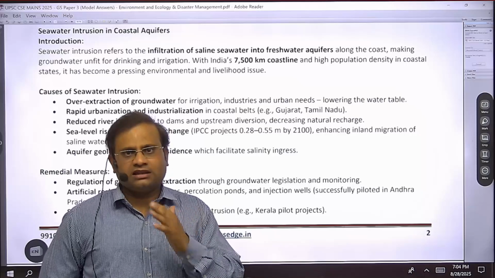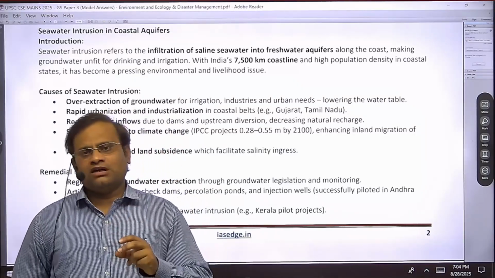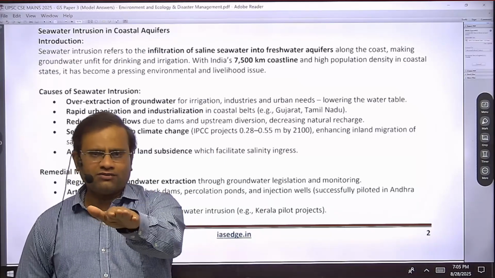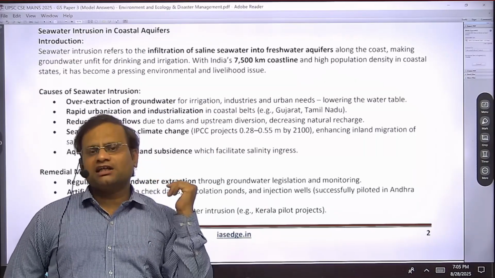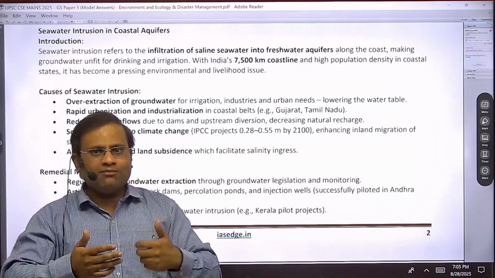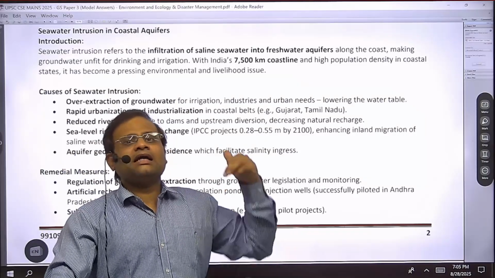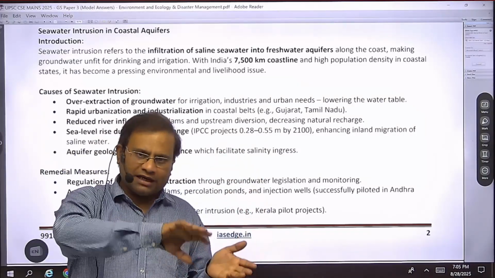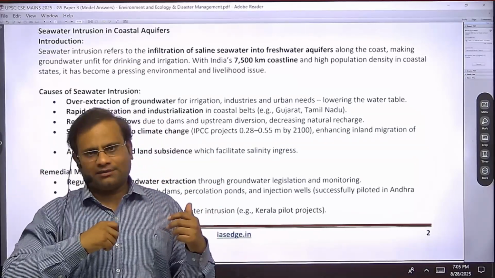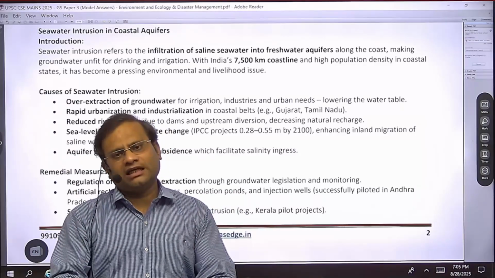So that is a reason. Like in Goa also, there are rivers like the Mandovi River and the Zuari River. They are very famous for tidal bore. So when sea water comes, sea water is thrown into the river valley, but the river drains it back at the time of low tide, isn't it? But if you choke that river by making dams, Mandovi is famous for tidal projects. So we have made dams over the Mandovi. So once the high tide comes, the water gets accumulated in the dams. It is not able to go back, isn't it? So that water is now on the land and it causes salinization.